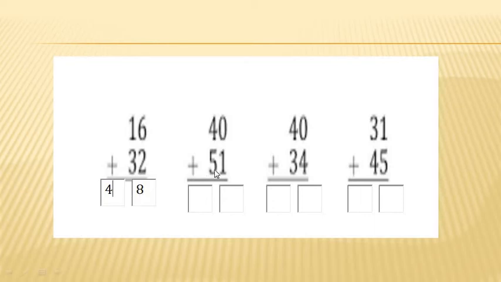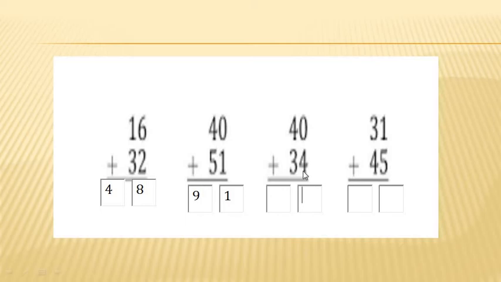40 plus 51. So as I told you before, by adding 0 to any of the number, I get the same number as the answer. So I have to write number 1 here. Now 4 plus 5. How can we count? Yes, count after 4. 4 after 5, 6, 7, 8 and 9. By adding 5 to 4, we get number 9. 40 plus 51, the sum is 91.